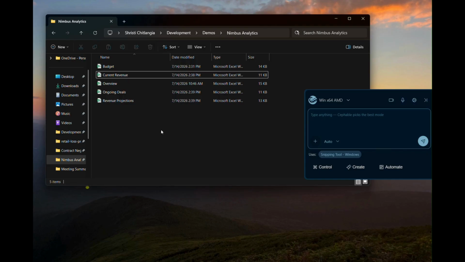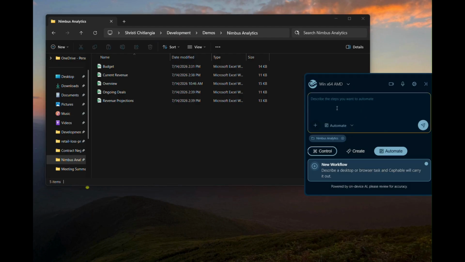Using Cephable, I am going to start questioning the documents and get a better understanding of all the values. Let's begin by giving it context. I'm going to go ahead and drop the folder directly into the panel and then give it some instructions.